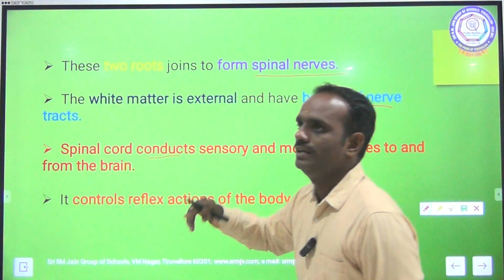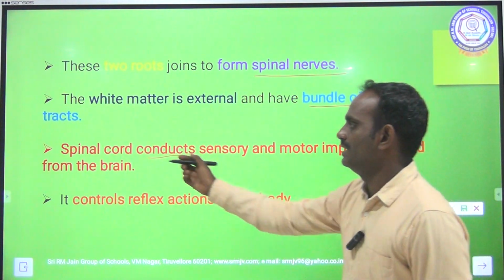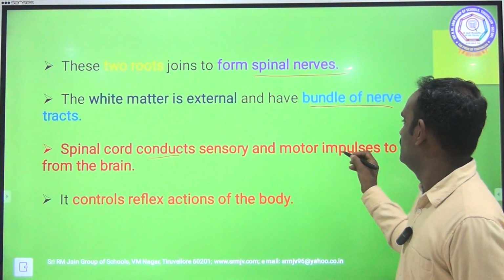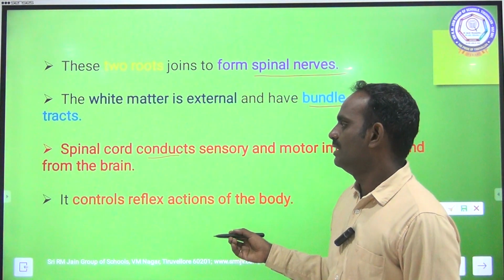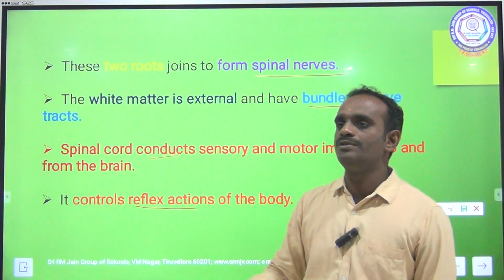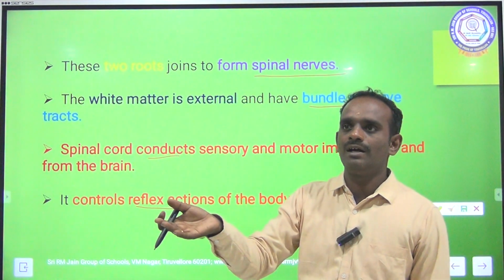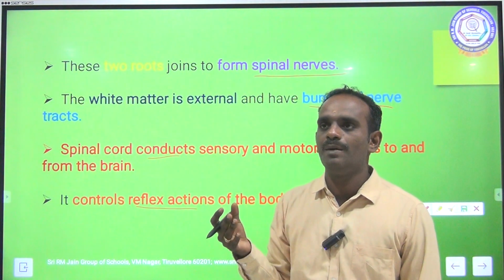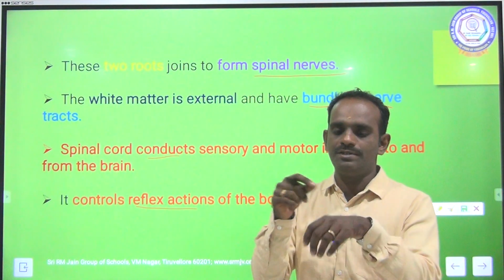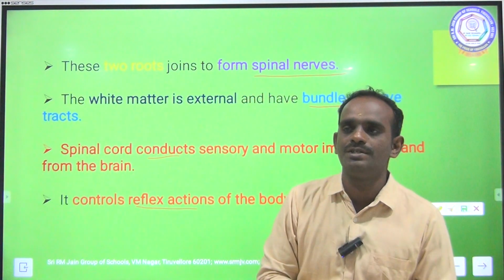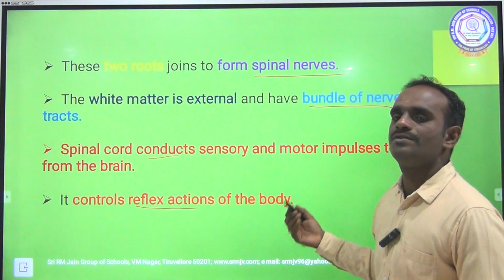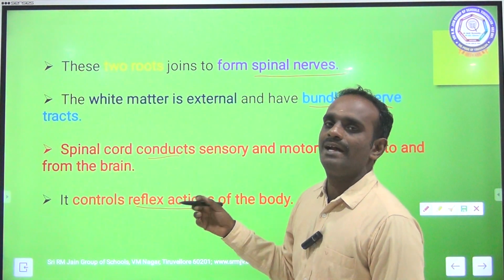So there are two different neurons, sensory and motor neurons. The spinal cord conducts both sensory and motor impulses to and from the brain. It also controls the reflex actions. If we are going outside and dust particles forcefully come to your eyes, suddenly you will close your eyelid. That is called reflex action. If any mosquito bites you, all of a sudden you just beat the mosquito. That is also a reflex action. So the spinal cord controls the reflex action of the body without the command of the brain.